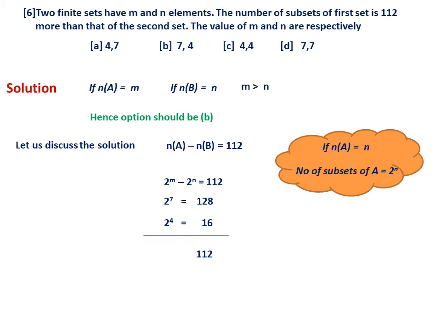I am giving the solution because sometimes they may give other options, like instead of 4, 7 and 7, 4, they may give the first number more and the second number less. In that case, for example, it can be 8 and 5, then 9 and 3, something like that. So in such cases, of course, we should know how to solve it also. Therefore I have given you the solution. But remember, in a competitive examination, if some of the options are not possible, don't waste time.